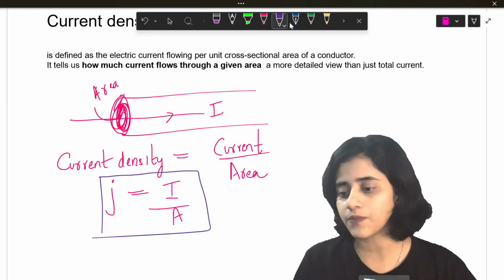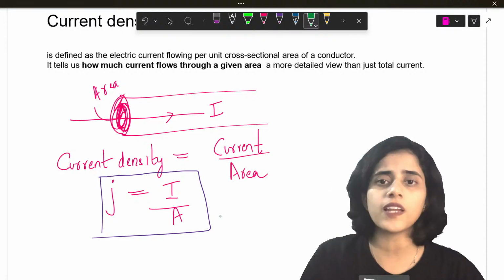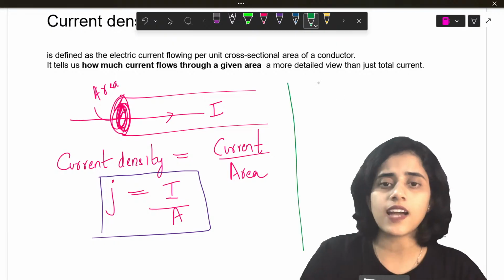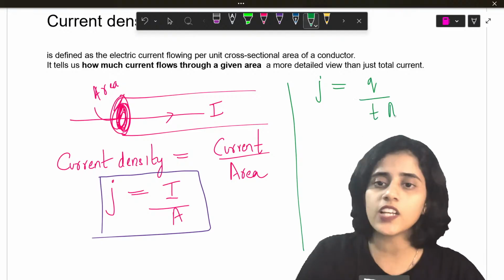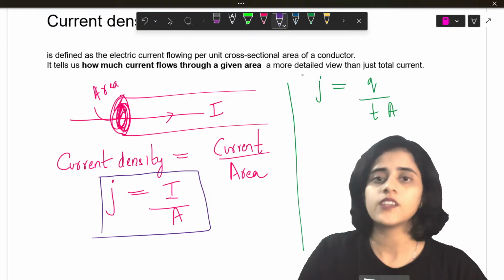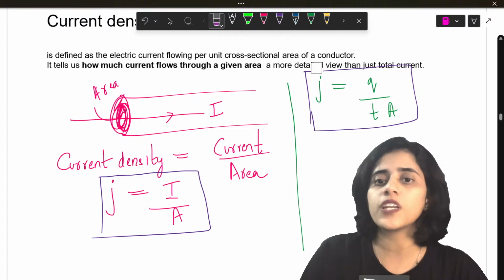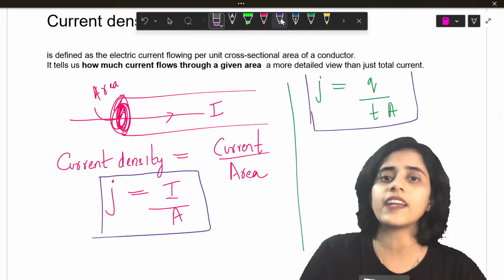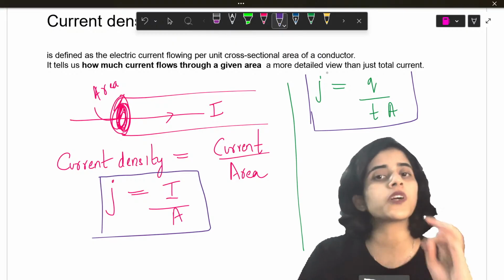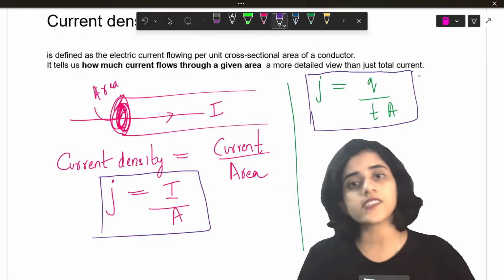Now let's write down this formula in terms of other quantities. What is I? Charge by time. A is A. So J can also be written as Q by T into A. These definitions and multiple formulas you need when you do questions. Imagine you get a question asking you to find current density, and they don't give you current, but they give you charge and time. You should know that current is charge by time.